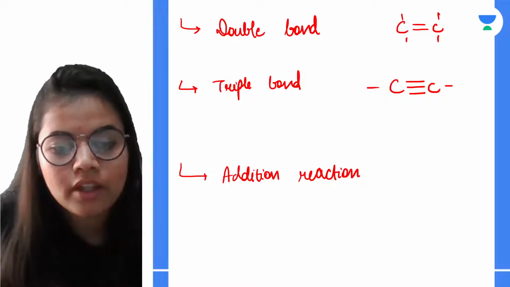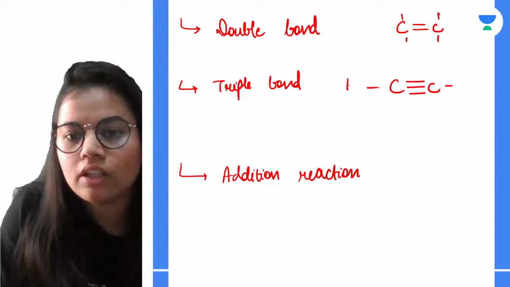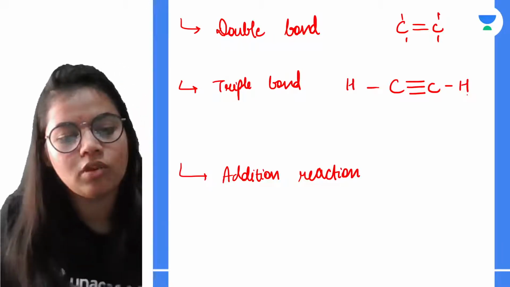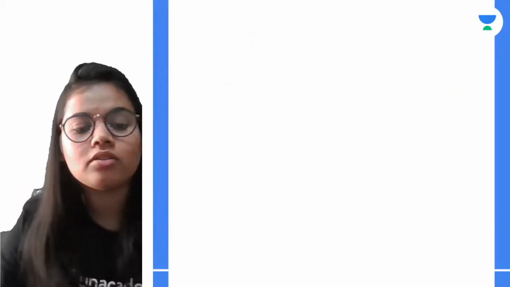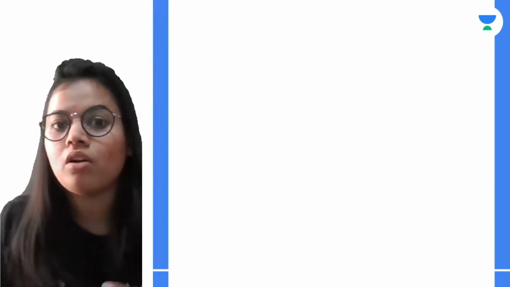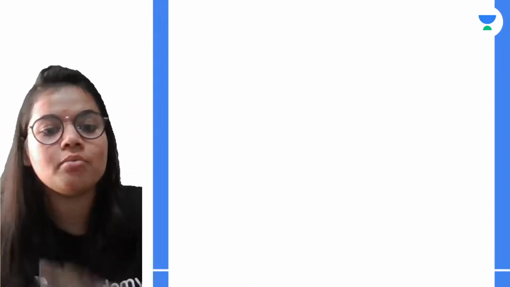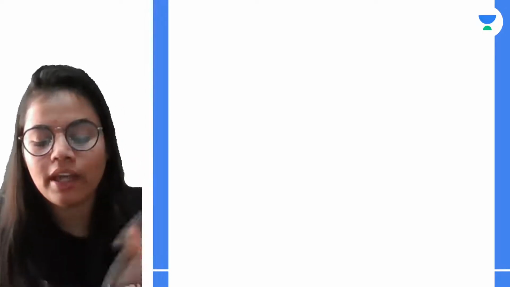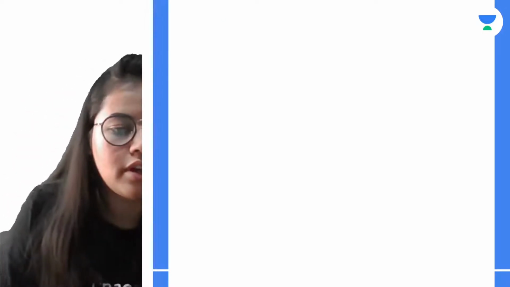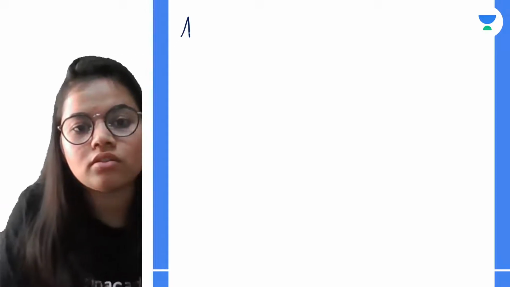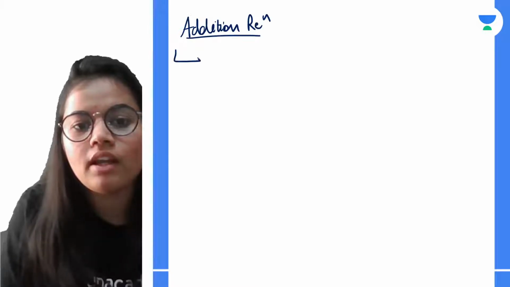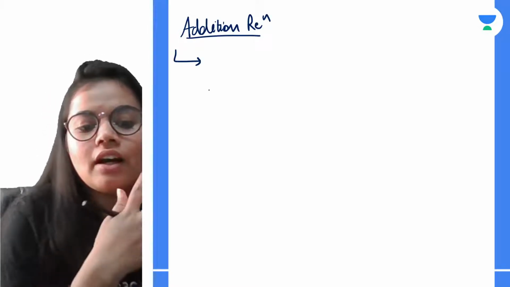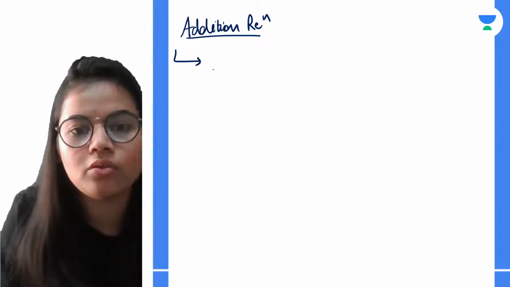Ma'am, if we put a triple bond then it will have 1 hydrogen. Yeah, correct. So here 1 hydrogen, here 1 hydrogen. This is how the valency is satisfied. Talking about addition reaction, we learned about substitution reaction, what about addition reaction? Very simple: add. Something is being added. So addition reaction is basically the addition of atoms or molecules.